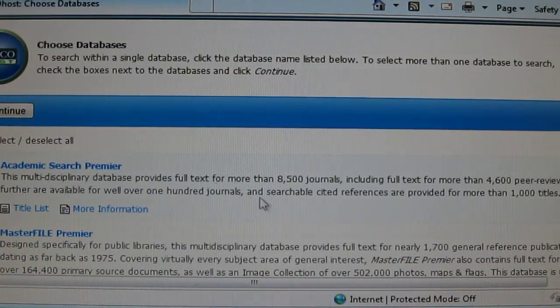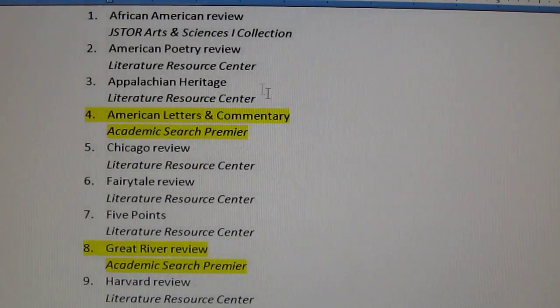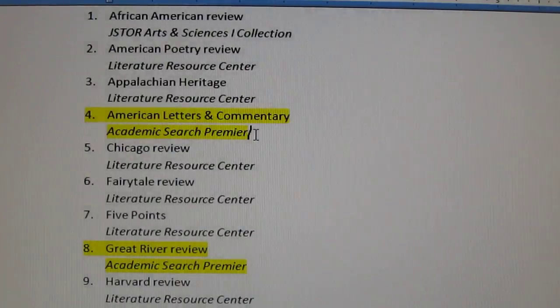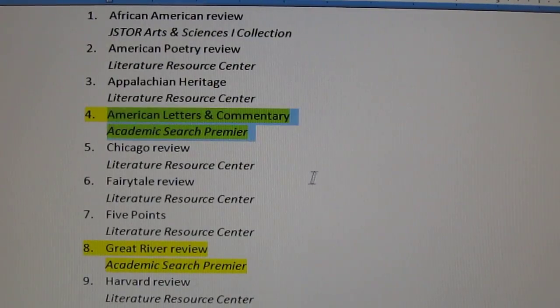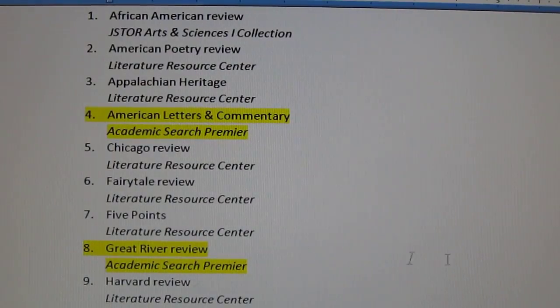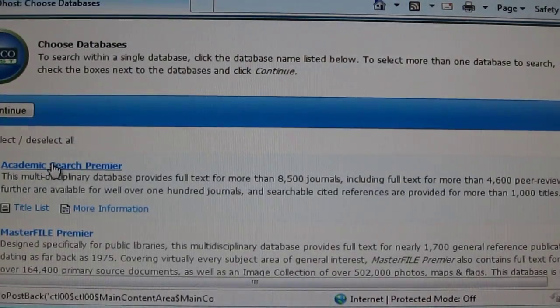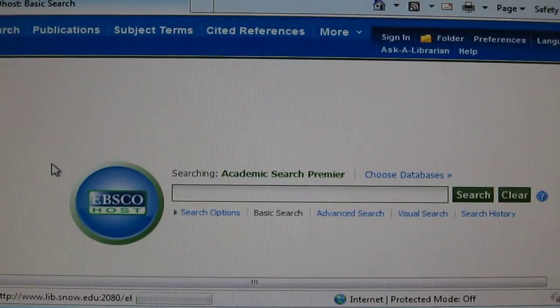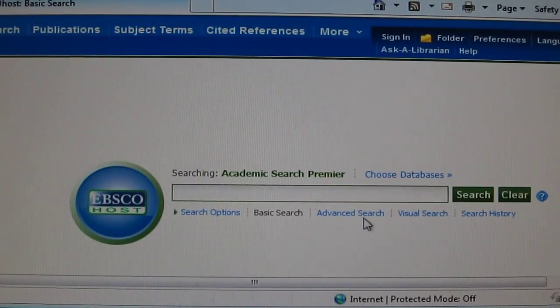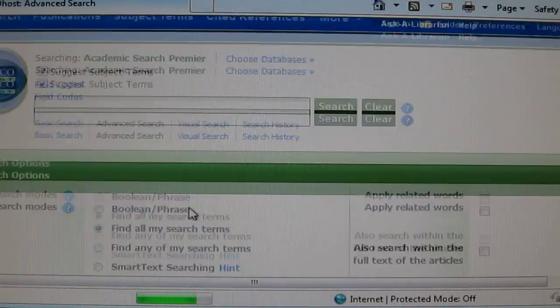And I'm going to look at the journal articles that I want to look through, and Academic Search Premier. This is the one that I'm going to choose first because I highlighted it and it's one that we're going to check out. So we want to go to the database Academic Search Premier. So let's go to that. Let's go to Academic Search Premier right there. And we want an advanced search.